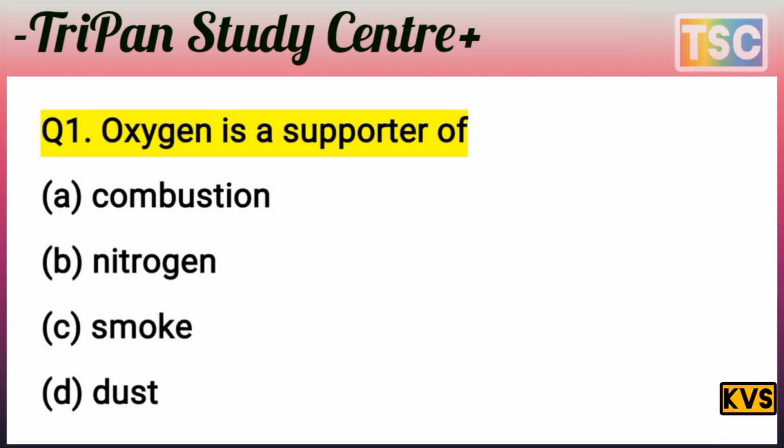The question here: oxygen is a supporter of. The answer here is combustion. It means option A is correct for this question. Combustion is supported by oxygen. Without oxygen, there is no fire. It means oxygen is the most important for fire. A, combustion, is correct.